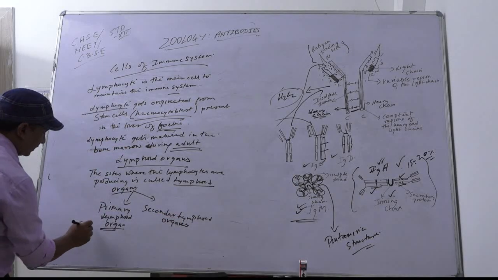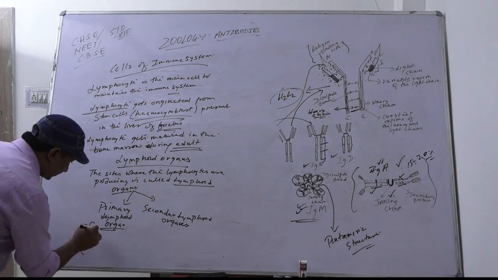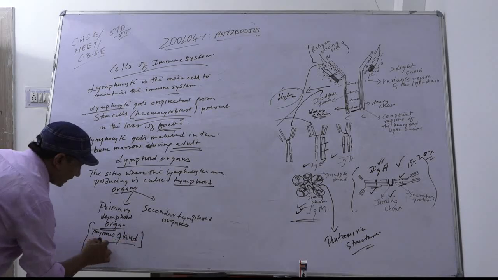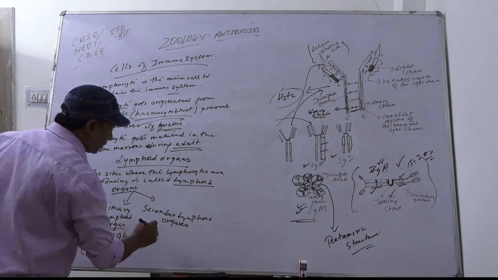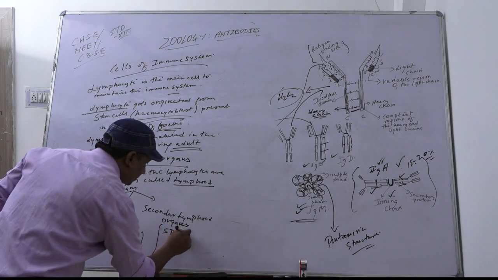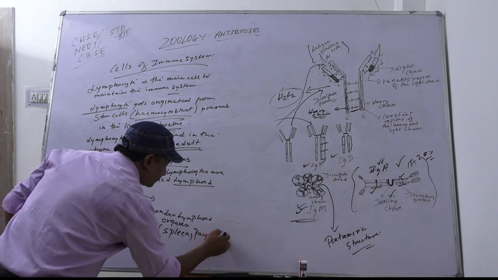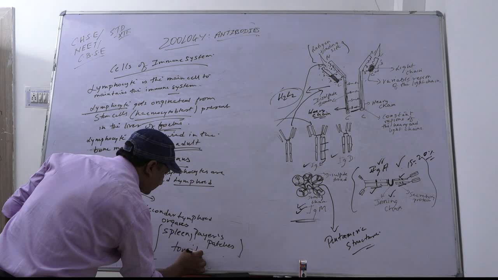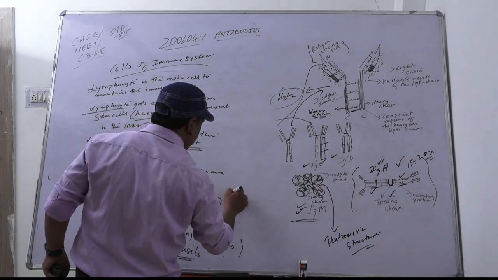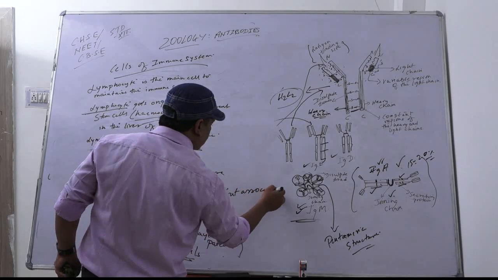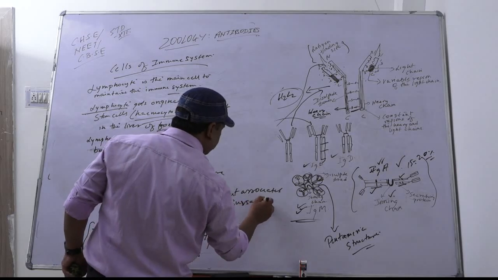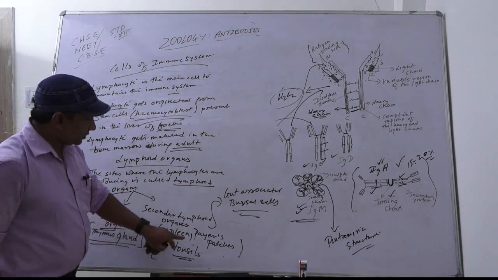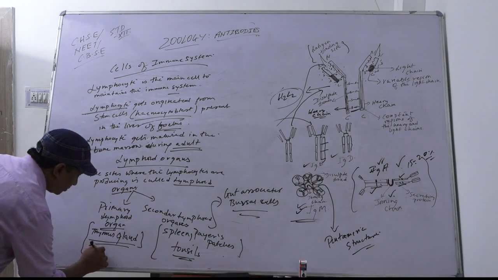The primary lymphoid organ is the thymus gland, and the secondary lymphoid organs are the spleen, Peyer's patches, and tonsils, the gut associated lymphoid tissue. These are called secondary lymphoid organs. And the thymus gland and bone marrow also.